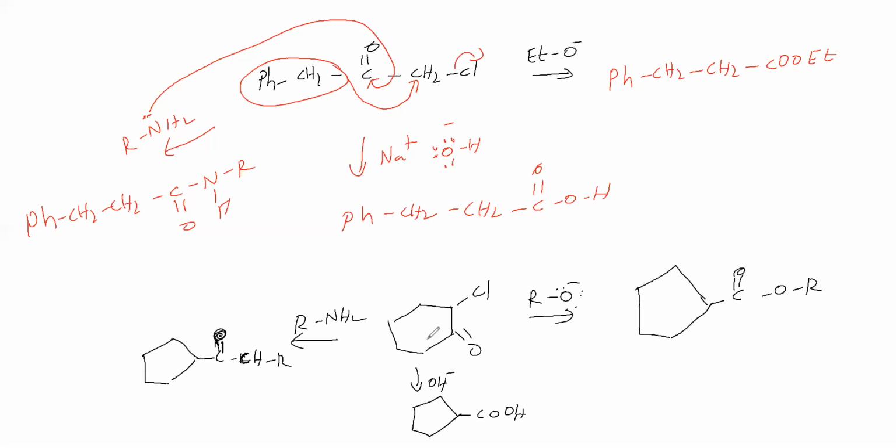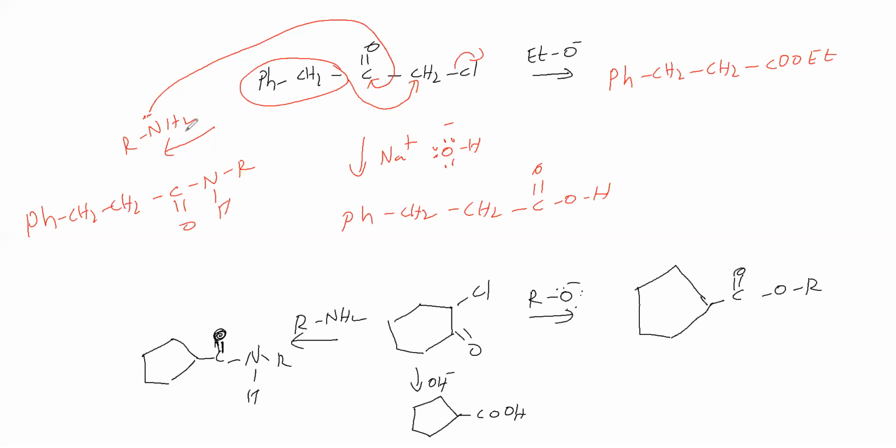This is about the Favorsky rearrangement. That means we get an amide. So in the Favorsky rearrangement, the 6-membered ring becomes a 5-membered ring. Cl minus is leaving. Keto group with alkoxide gives ester. Keto group with hydroxide gives carboxylic acid. Keto group with amine gives amide. Like this, we are getting the products.